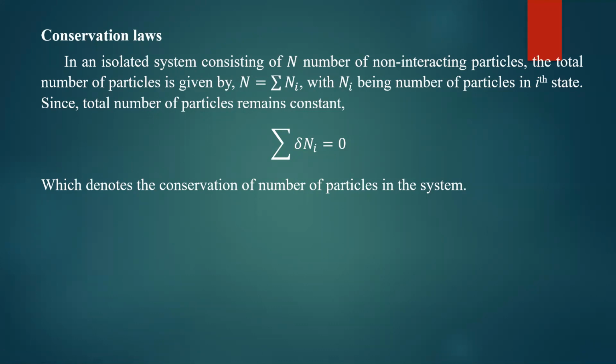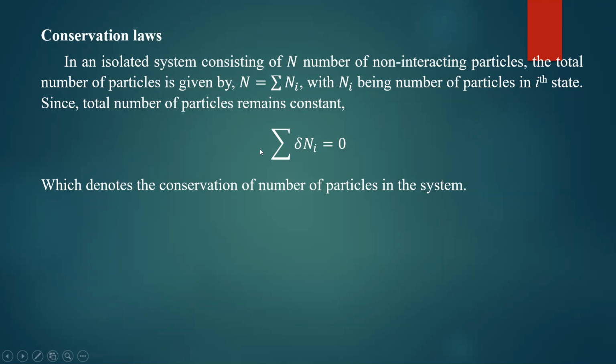In the first state, you may find 10 particles. In the second state, you can find 20 particles, like that. So what is the total number of particles in the system? That will be equal to the summation of those ni's, where ni represents the number of particles in the ith state. According to the conservation law, the total number of particles remains constant in an isolated system. So remember, the system must be isolated. It should not be in contact with the surroundings. It is a perfectly insulated system. Then the total number of particles remains constant.